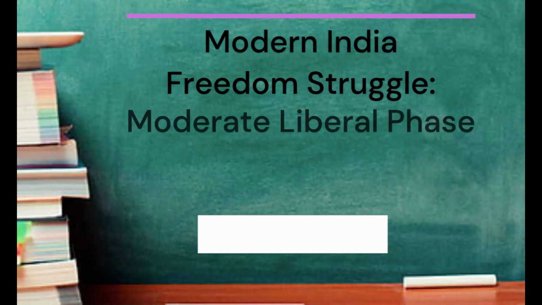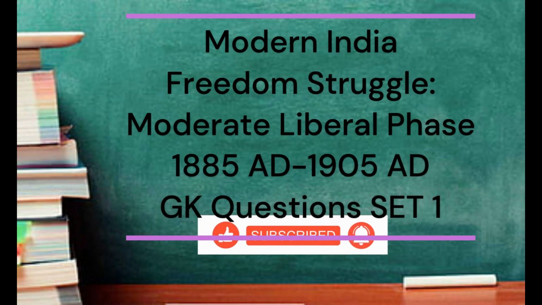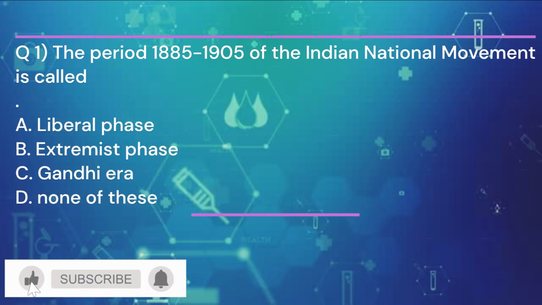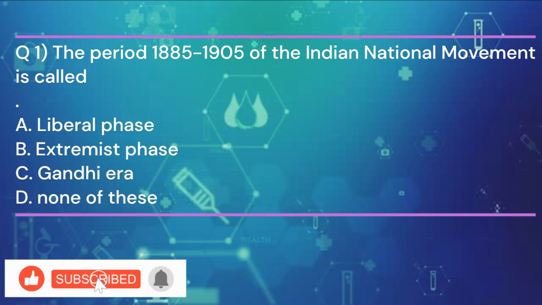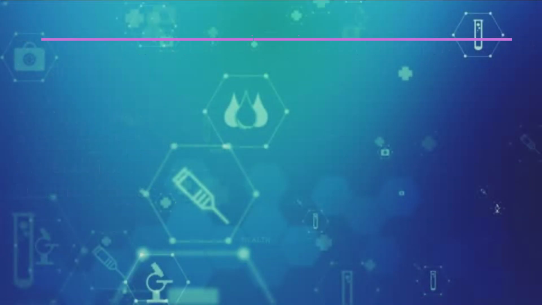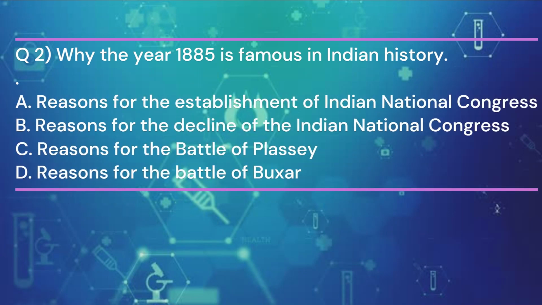Modern India. Moderate Liberal Phase 1885 to 1905 AD GK Questions Set 1. Question 1. The period 1885 to 1905 of the Indian national movement is called. And the answer is A. Liberal Phase. Question 2. Why the year 1885 is famous in Indian history?